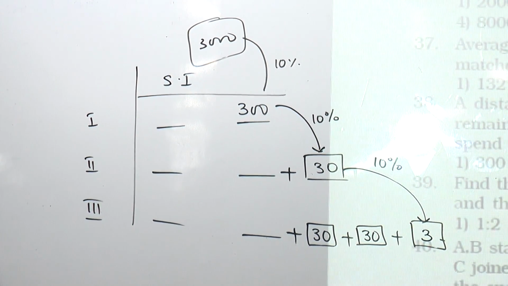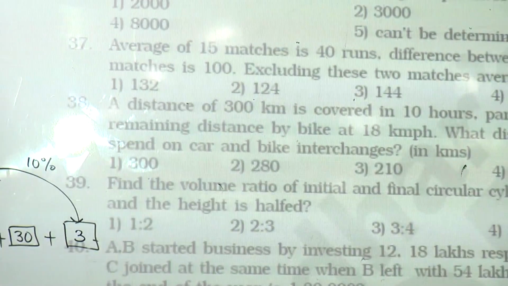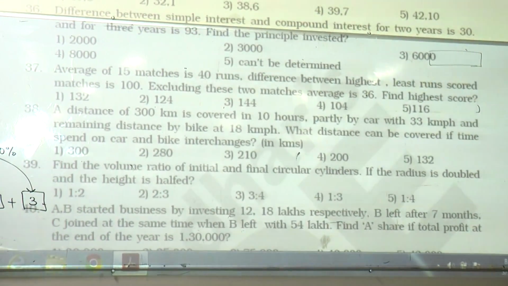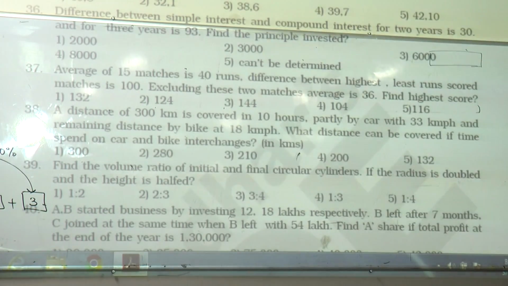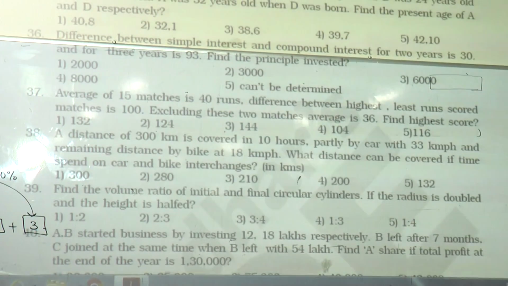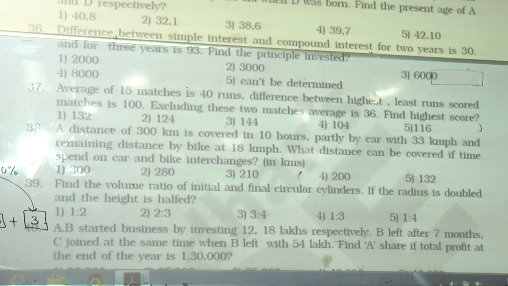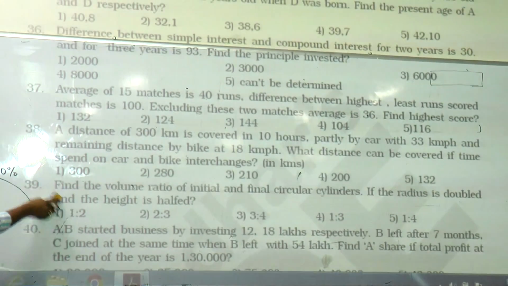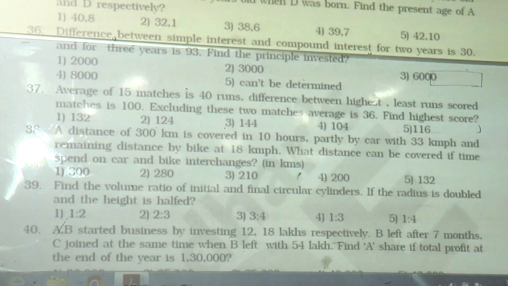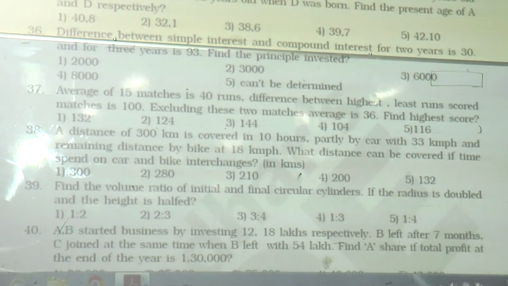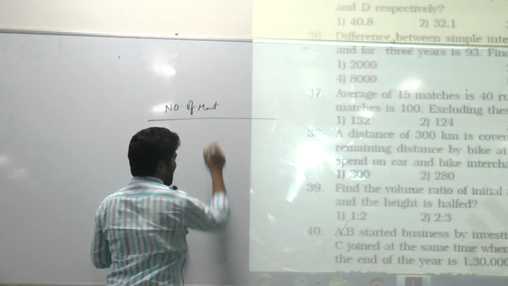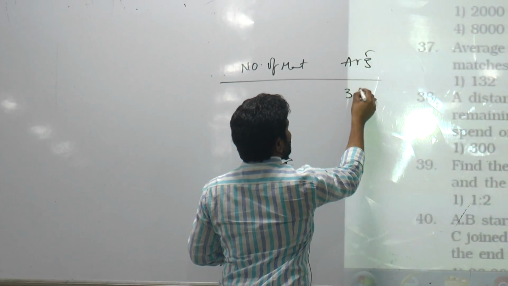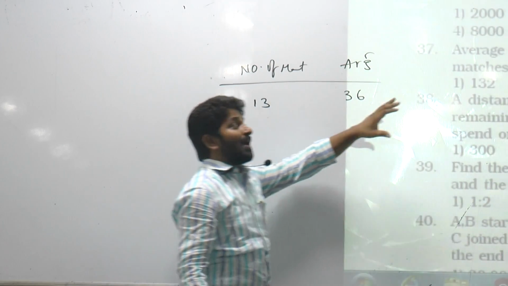So total we have how many matches? 15 matches. So 15 matches average is given as 40. Excluding the highest and the least runs scored matches, average given as 36. If I exclude 2 matches out of 15 matches, how many matches will be there? 13. And for 13 matches, average is given as 36. Right. So these are number of matches. See, for your understanding purpose, I am writing this. How many matches we have? 13. And what was their average? 36.